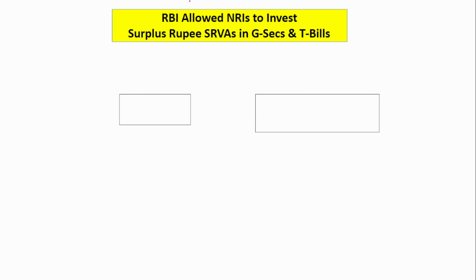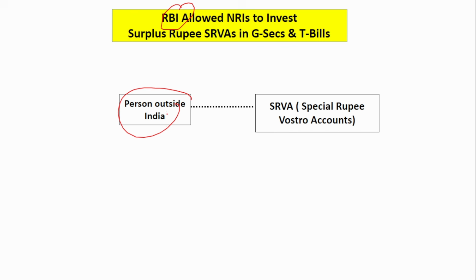Next is RBI, Reserve Bank of India. It has allowed people residing outside India to invest their surplus in the SRVA, that is the special rupee Vostro account, in government securities and treasury bills. Mainly, what is this special rupee Vostro account? People outside India open this special rupee Vostro account for trade settlement purposes. That is the main purpose behind this.